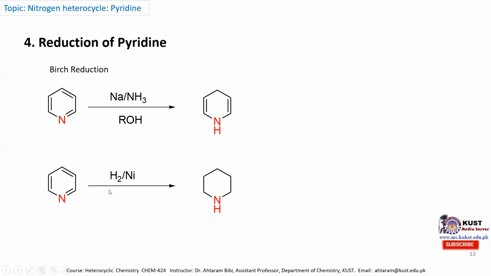Complete reduction of pyridine occurs by catalytic hydrogenation, in the presence of hydrogen gas and nickel catalyst or platinum catalyst. In this case, 3 equivalents of hydrogen are required to reduce pyridine completely to the piperidine molecule. This piperidine molecule is also a highly biologically active molecule, naturally present in black pepper, and it is used as a stimulant for the immune system. So from the reduction of pyridine, we can obtain the piperidine molecule, which is also a highly biologically active molecule.